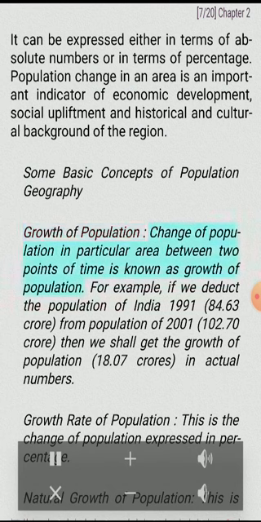Some basic concepts of population geography. Growth of population. Change of population in particular area between 2 points of time is known as growth of population. For example, if we deduct the population of India in 1991, 63 crore, from population of 2001, 102.70 crore, then we shall get the growth of population, 18.07 crores, in actual numbers. Growth rate of population. This is the change of population expressed in percentage.